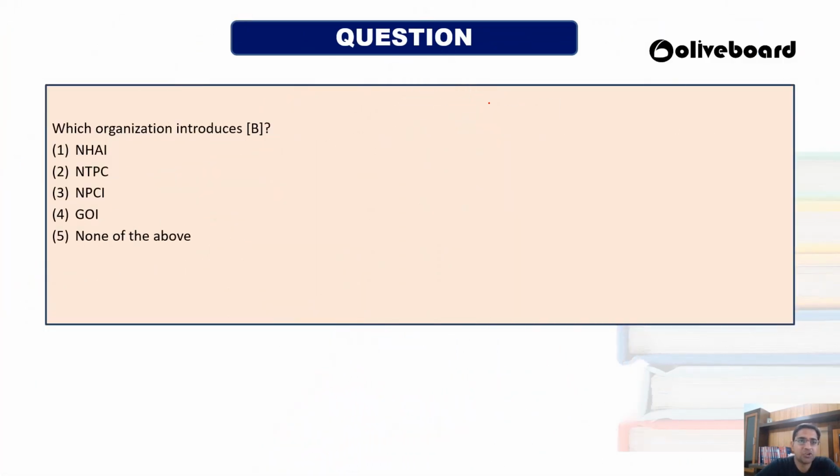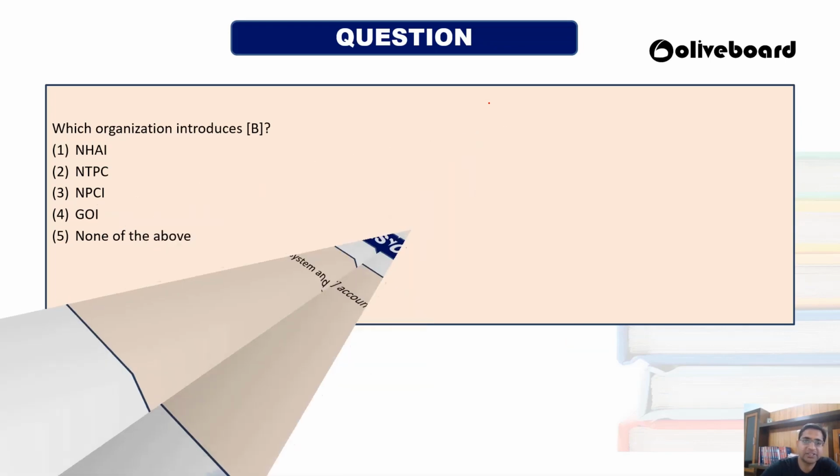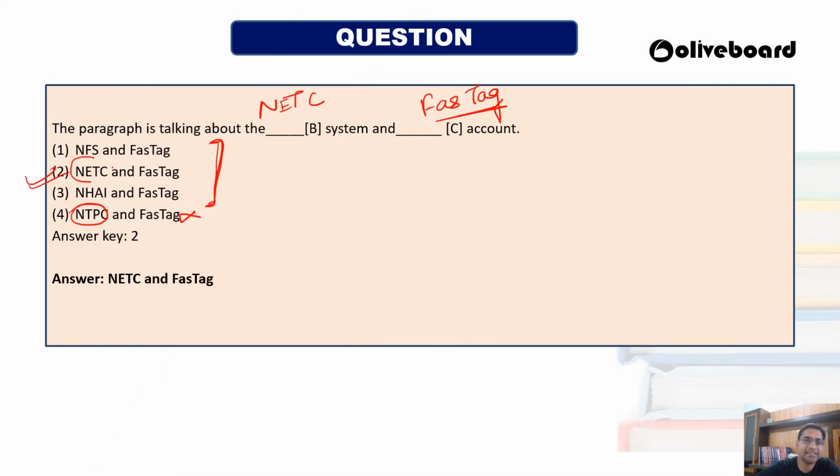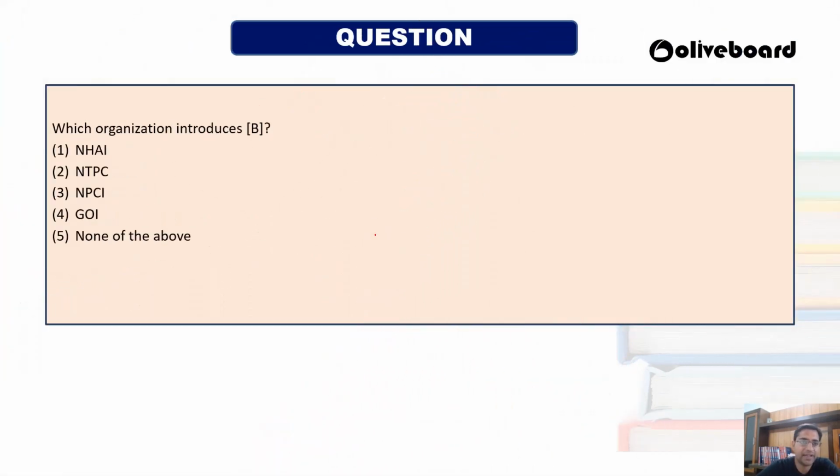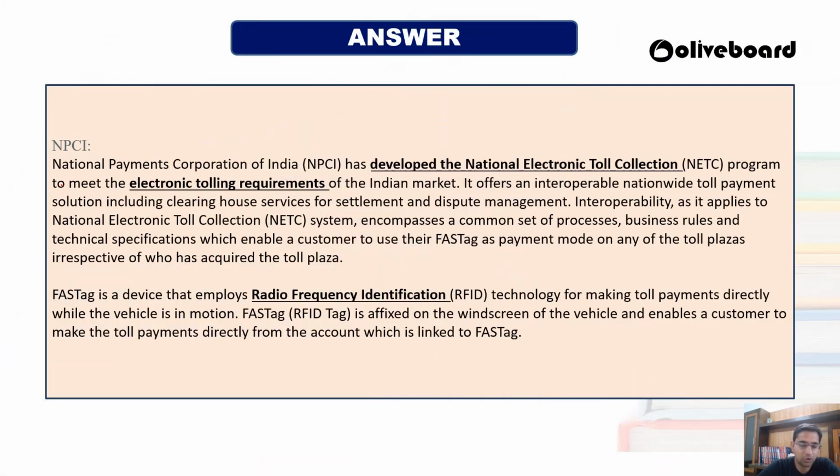Okay. Now, NETC and FASTag is the answer. Now, which organization has introduced B? B means NETC. Which organization has introduced NETC? So you have option of NHAI, NTPC, NPCI, or Government of India, or none of the above. Which organization has introduced B? That is NETC. So the answer of this question is 3. That is NPCI, National Payment Corporation of India Limited. Okay. So we will be studying what is NPCI.